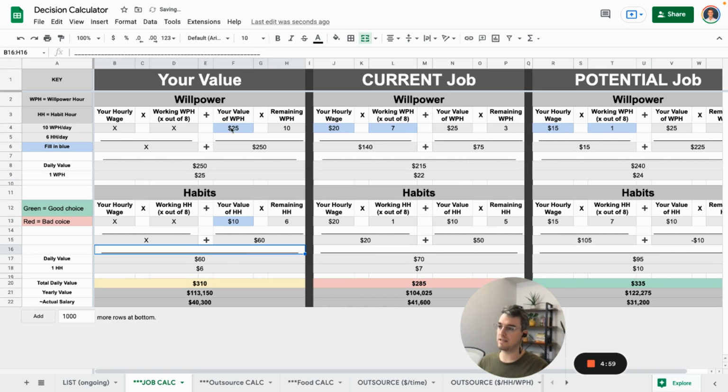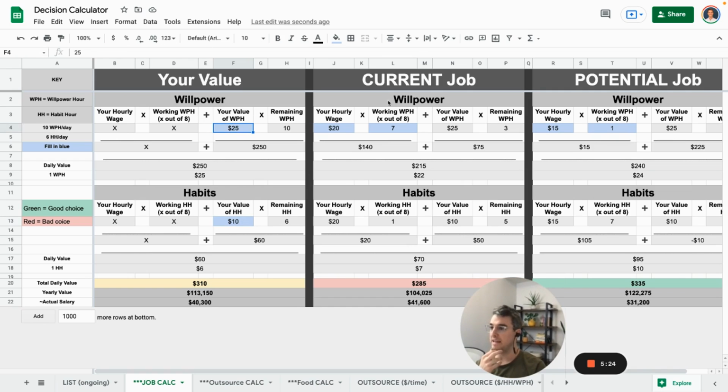But the way I would look at this is, at the end of your workday, how much would you pay for a willpower hour back? Like at the end of a 24-hour day, how much would you be willing to pay for 1 willpower hour? And same thing here, how much would you be willing to pay for 1 habit hour back? This is all how you are valuing your time, which ends up setting the baseline here.